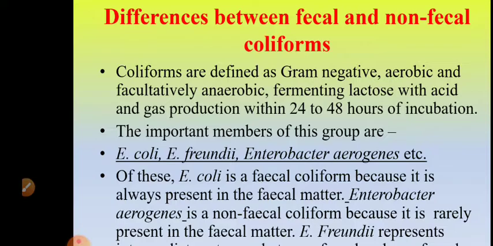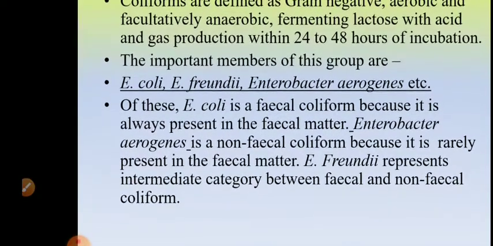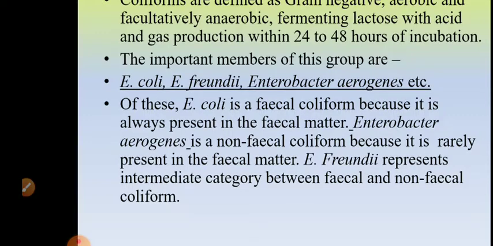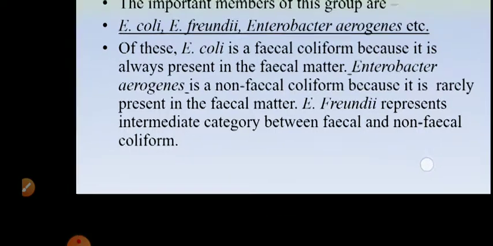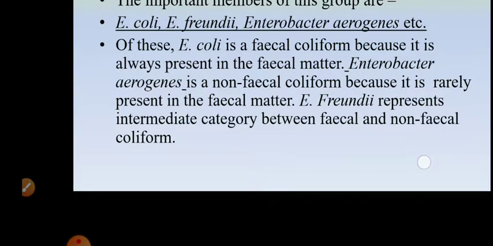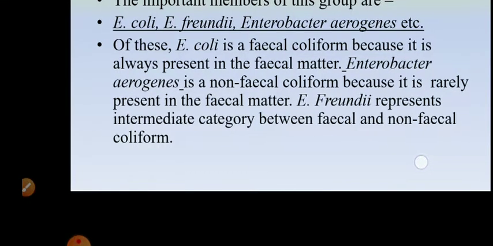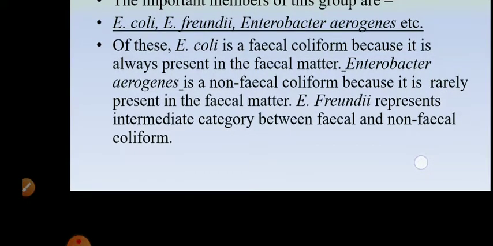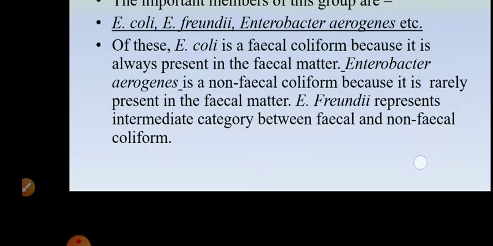The important members that belong to the coliform group are Escherichia coli, which in short we call E. coli. E stands for Escherichia, the genus Escherichia. So the important members of the coliform group are E. coli, E. freundii, and Enterobacter aerogenes. Okay, these are the important members.